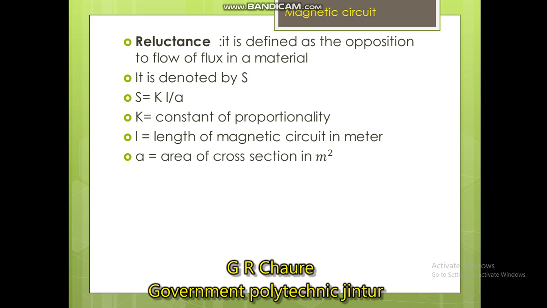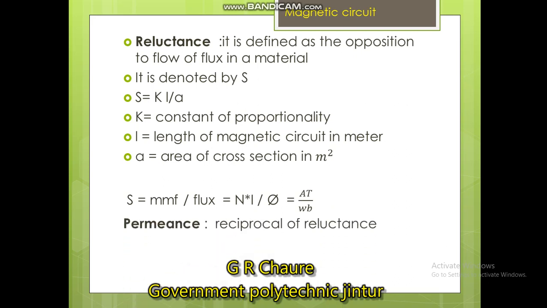S is equal to KL by A. Reluctance can also be defined as the ratio of MMF, that is magnetomotive force, to the flux, that is N into I upon phi, where the unit is ampere turns per Weber. Next is the permeance. Permeance is defined as the reciprocal of reluctance, and its unit is Weber per ampere turns.